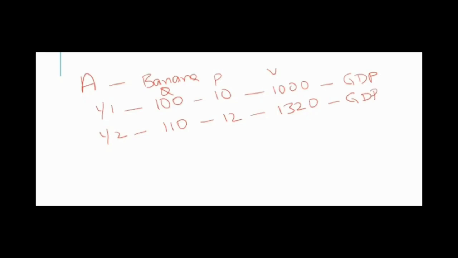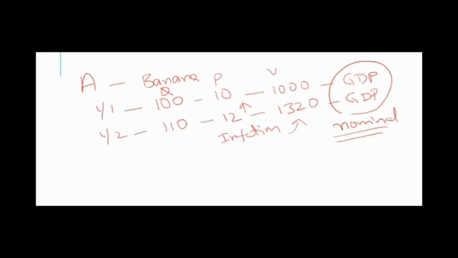So now this is actually called nominal GDP because there is an increase in the price, right? So increase in the price is called inflation. So when the inflation is added to the value, it is called nominal GDP.